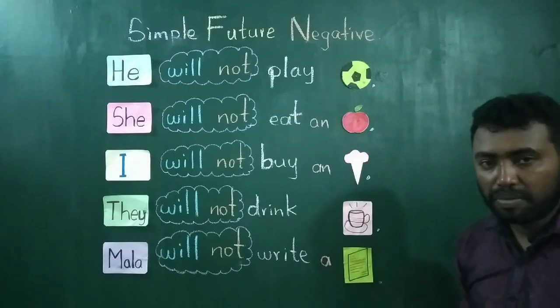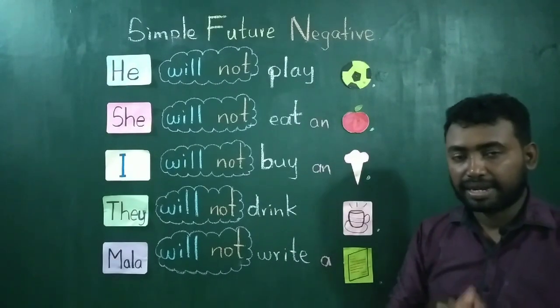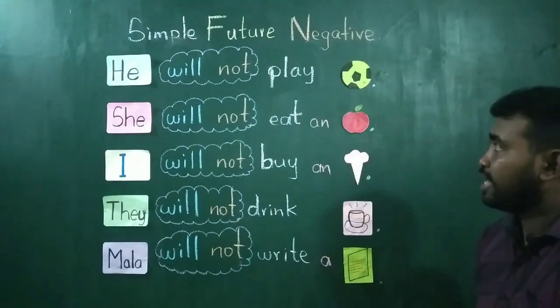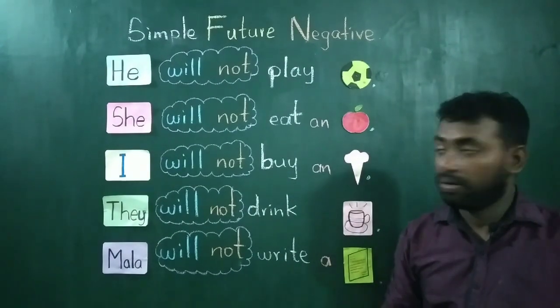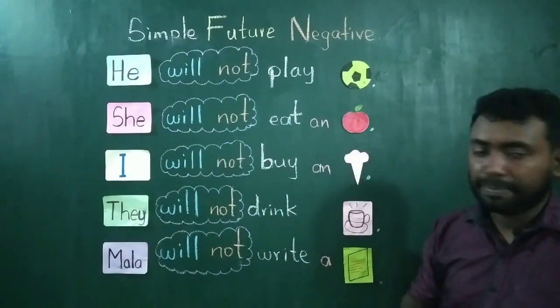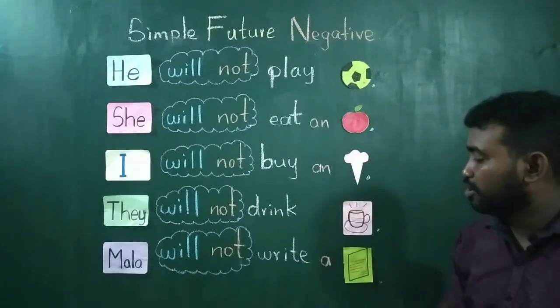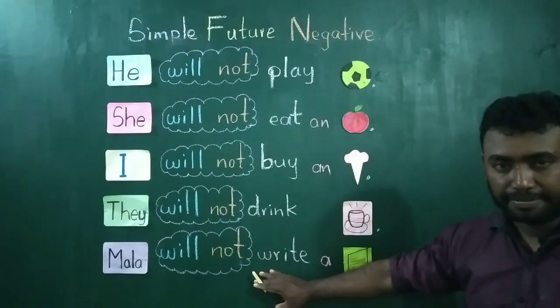The contracted form of will not is won't. So either you can say he will not play football or he won't play football. She won't eat an apple. I won't buy an ice cream. They won't drink coffee, and Mala won't write a letter.